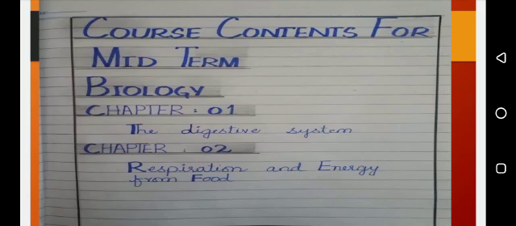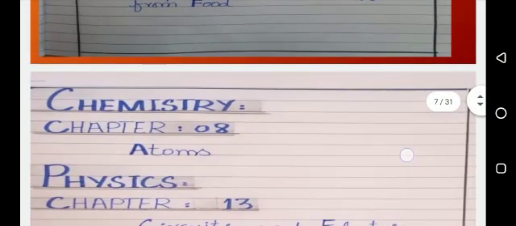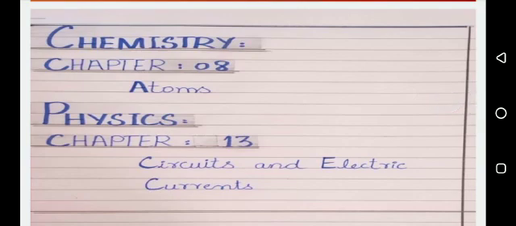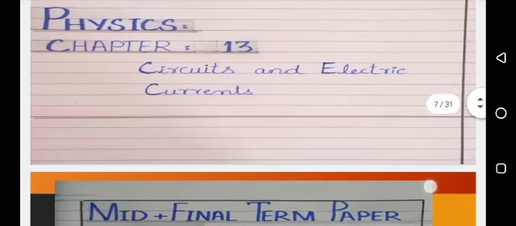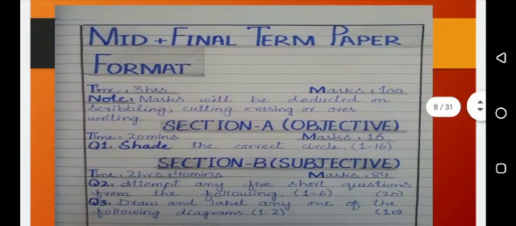Listen clearly to all the instructions. Then the heading of chemistry should be with blue marker. Then physics will be with blue marker. Clear? All of you clear about the course contents? That is how to start your work.